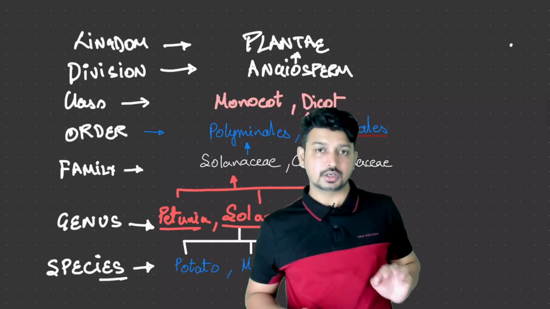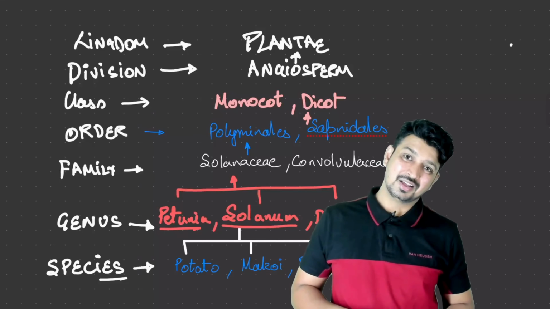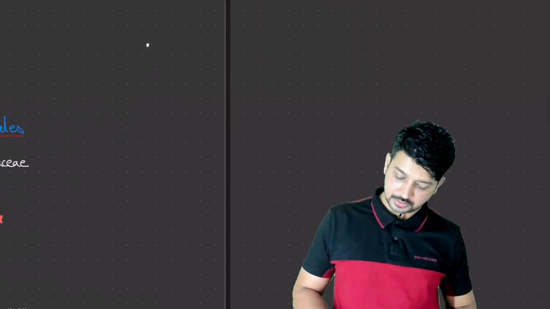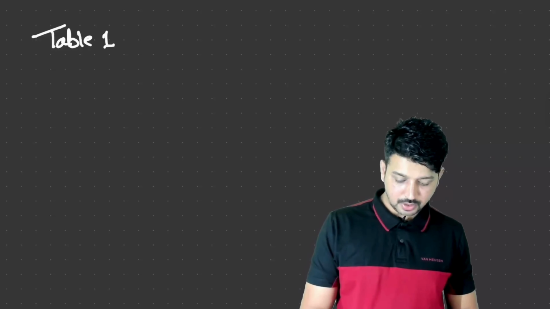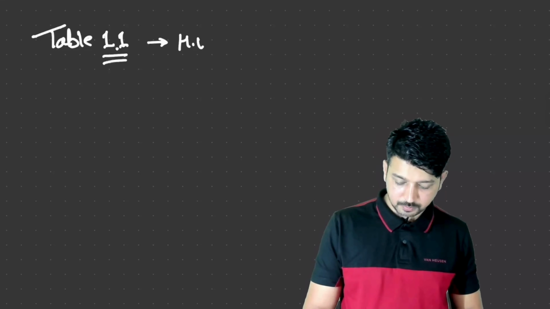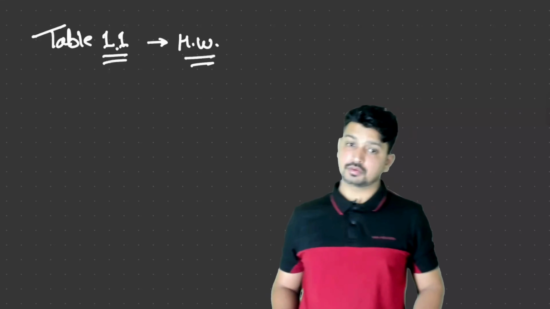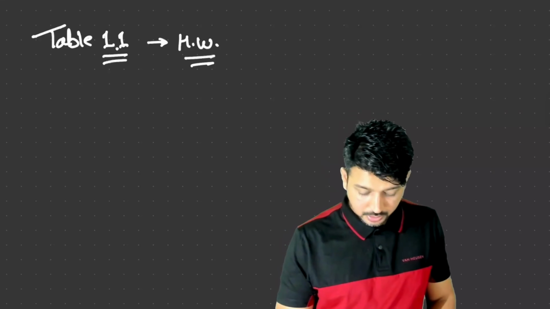So there is one homework for you, right? One particular homework for each and everyone: there is Table 1.1 of your NCERT. Please make sure to remember Table 1.1. This is your homework, that you have to remember that particular table. It is very important, because that table comes directly in your exam, right?